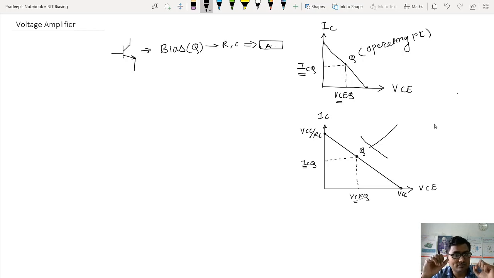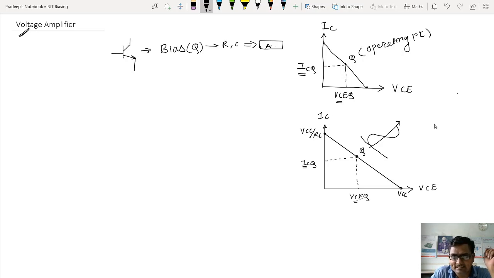So we are strictly sticking with the voltage amplifier. It means you apply a small voltage at the input, and you are supposed to get a large voltage at the output. That's what a voltage amplifier is. Now let me apply a small input voltage. Look at this. This is a small input voltage that I have applied as an input.